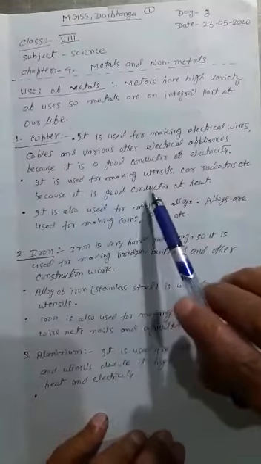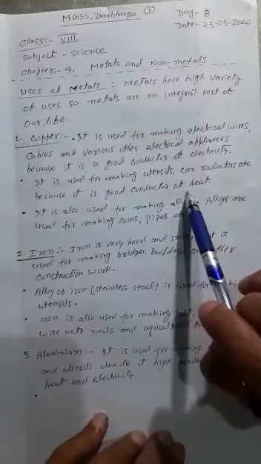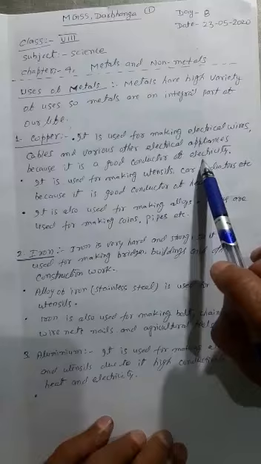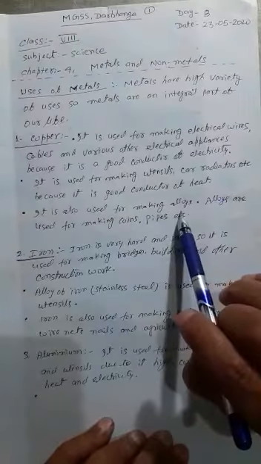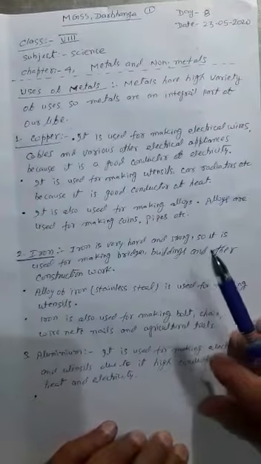It is used for making utensils, car radiators, because it is a good conductor of heat. Copper is a good conductor of heat also and a good conductor of electricity also. It is also used for making alloys. Alloys are used for making paints, pipes and many other things.